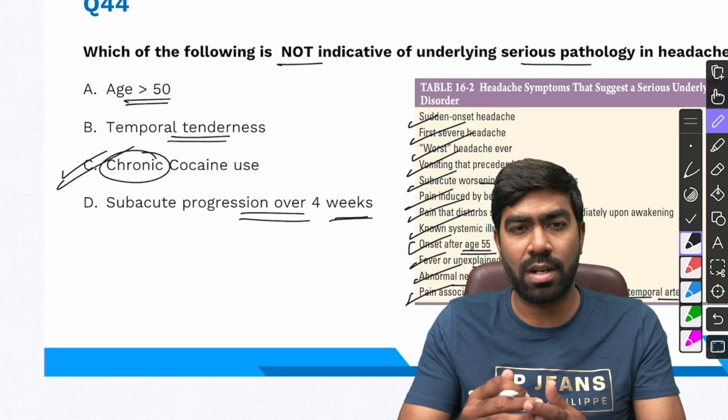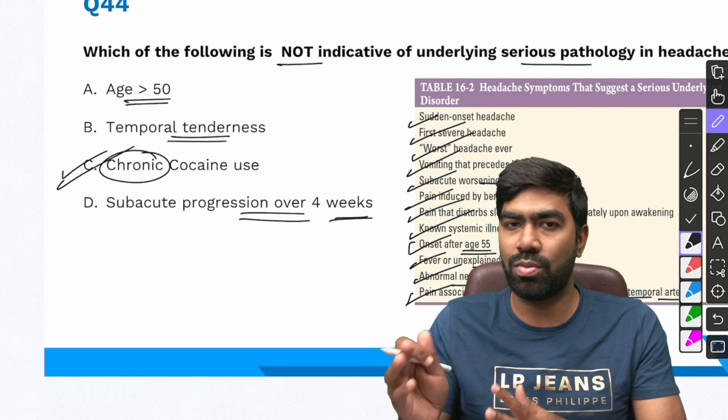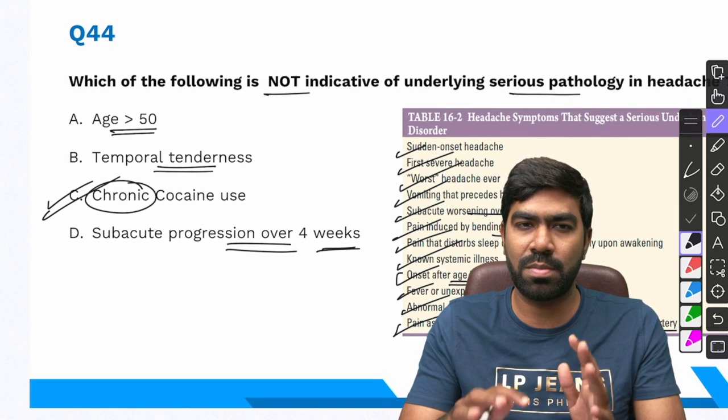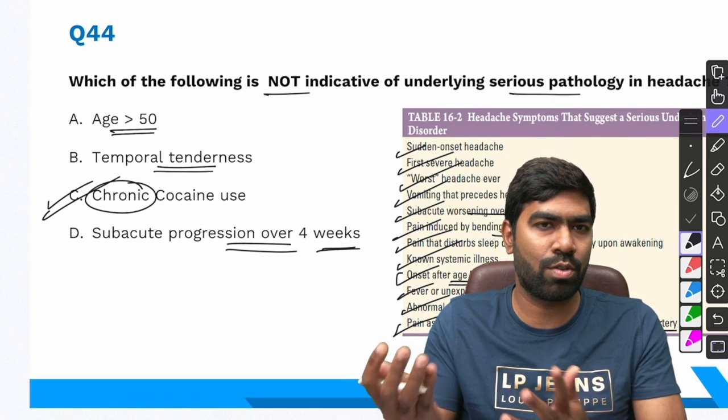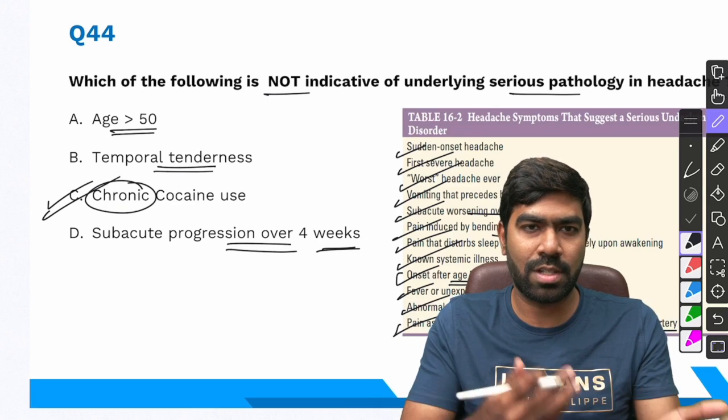It's not subacute. And yes, cocaine use sometimes, if they present with sudden onset headache, still you have to consider the possibility of intracranial hemorrhage, but they have mentioned chronic cocaine use probably, so that's not going to be the right answer. That's the only right choice, so that's the right answer in this case.